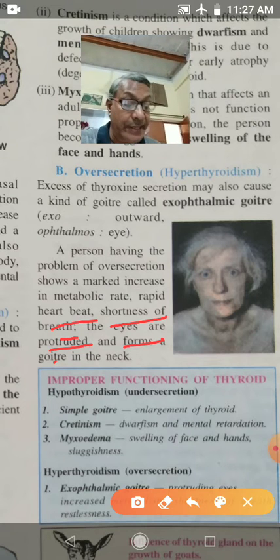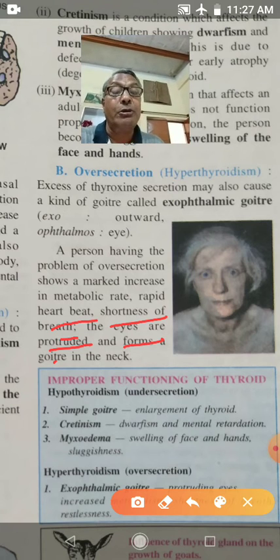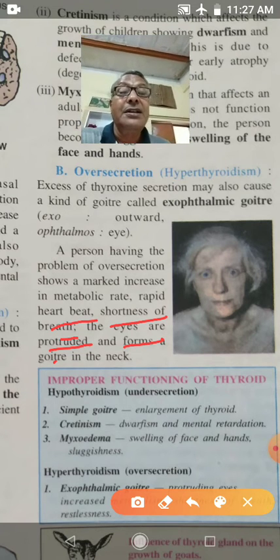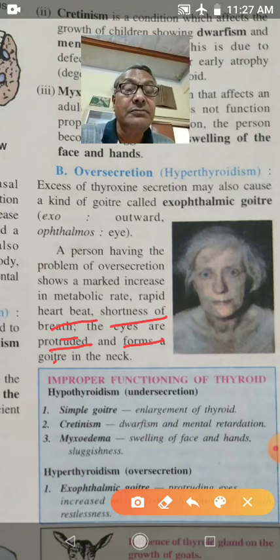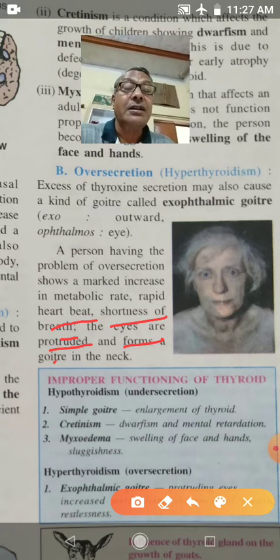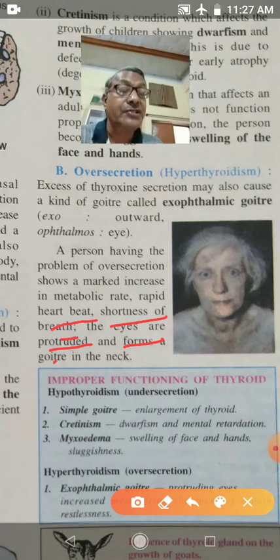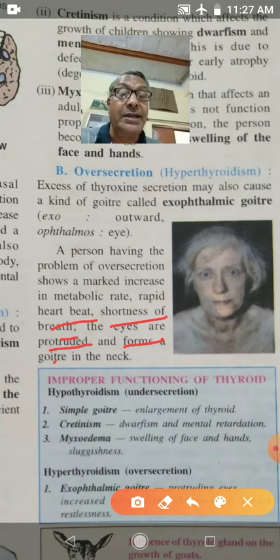It is located in the neck region, in front of the neck, just below the larynx. It is bilobed and butterfly shaped. The thyroid gland will secrete thyroxine hormone. Thyroxine hormone's function is to regulate basal metabolic rate, influence general growth of the body, ossification of bone, body temperature, and mental development.